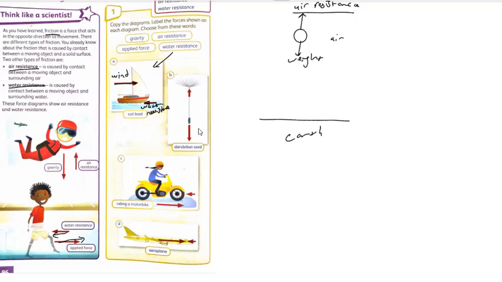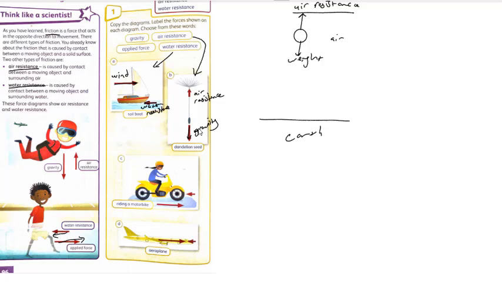Okay, the B, dandelion seed. Guys, it's also easy. It's falling downward in the air, right? This is called weight, or gravity. Let me write gravity. And this force is called air resistance. Okay, air resistance, guys.